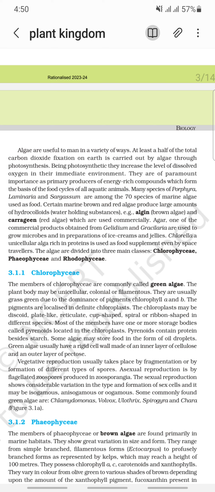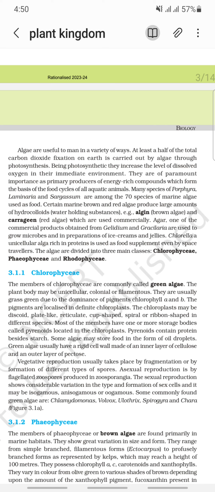Algae are useful to man in a variety of ways. At least half of the total carbon dioxide fixation on Earth is carried out by algae through photosynthesis. Being photosynthetic, they increase the level of dissolved oxygen in their immediate environment. They are of paramount importance as primary producers of energy-rich components, which form the basis of the food cycle of all aquatic animals.